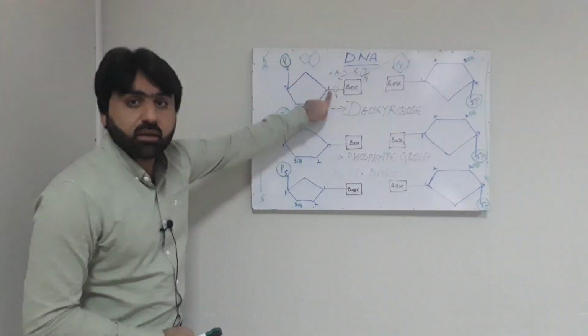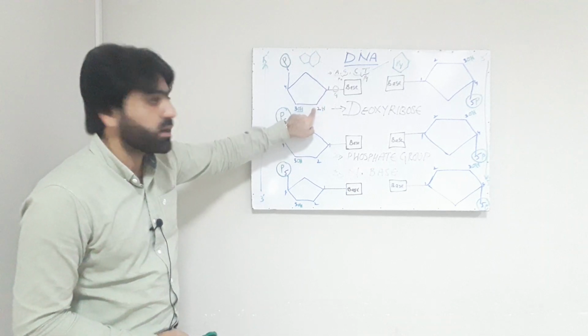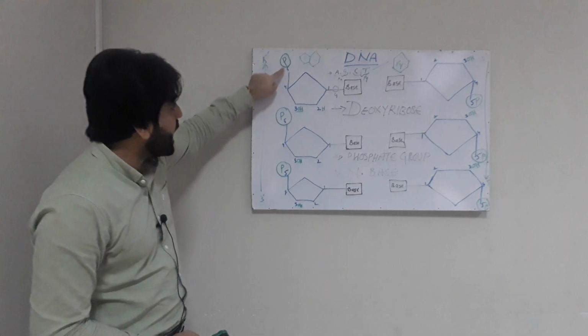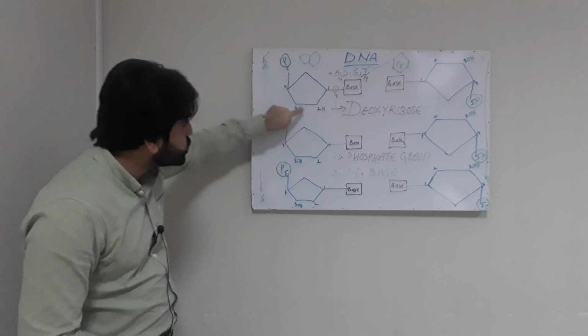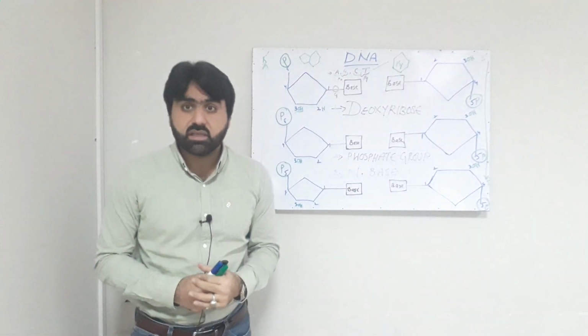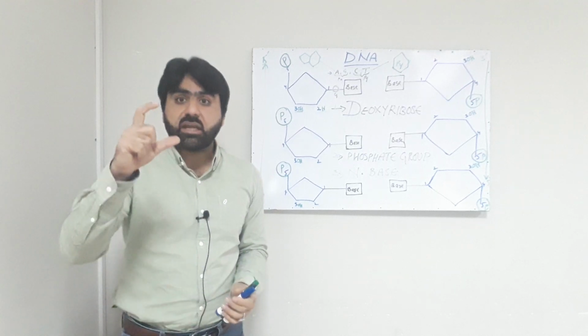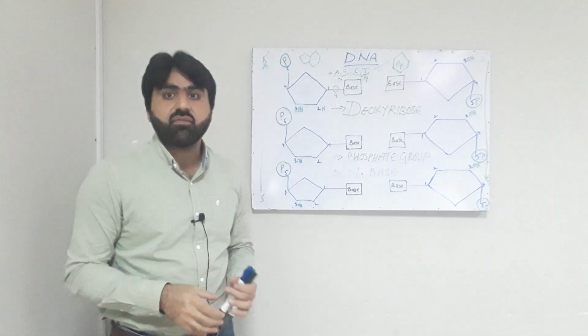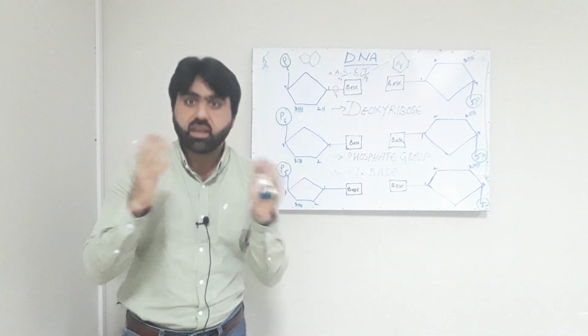This is carbon number 1, this is carbon number 2, this is carbon number 3, 4 and 5. So this sugar is a deoxyribose sugar which is pentose in nature. It means that it contains 5 carbons, therefore it is pentose in nature.